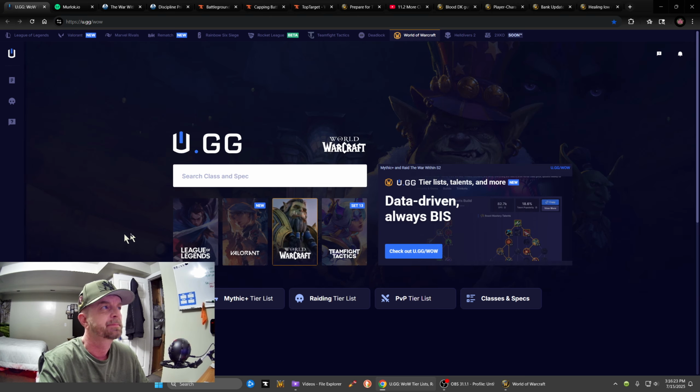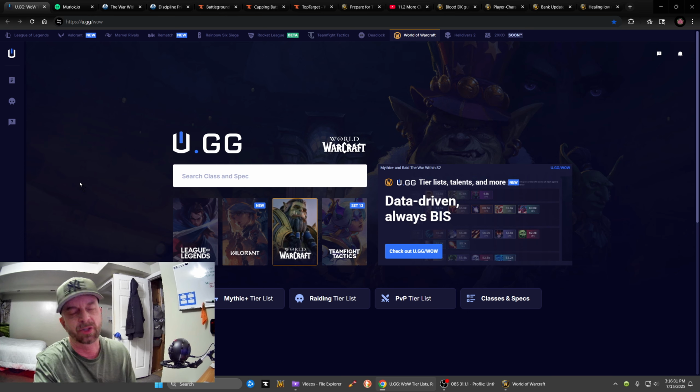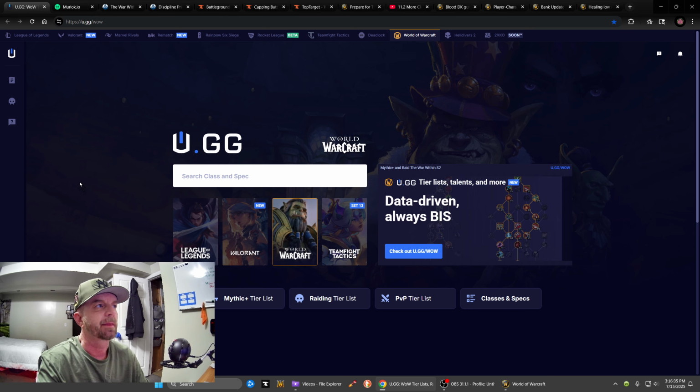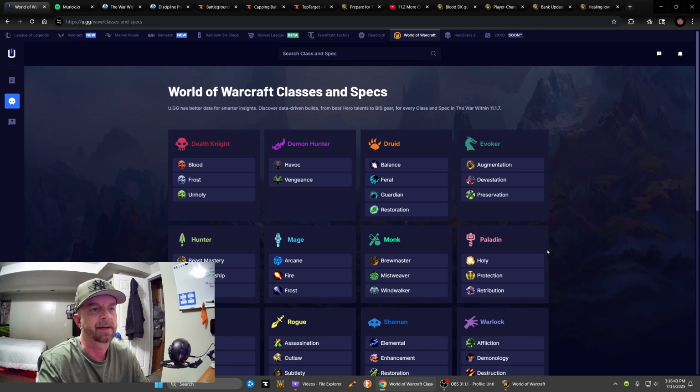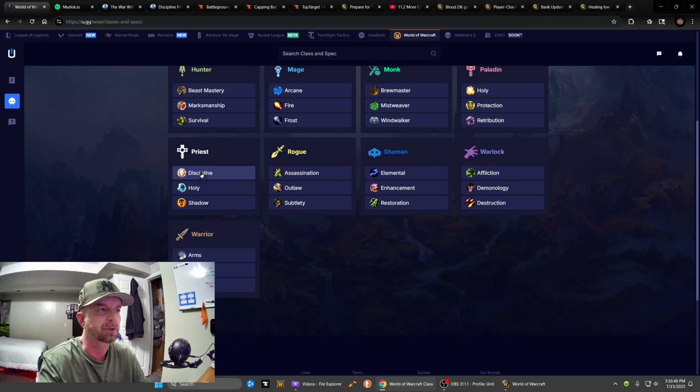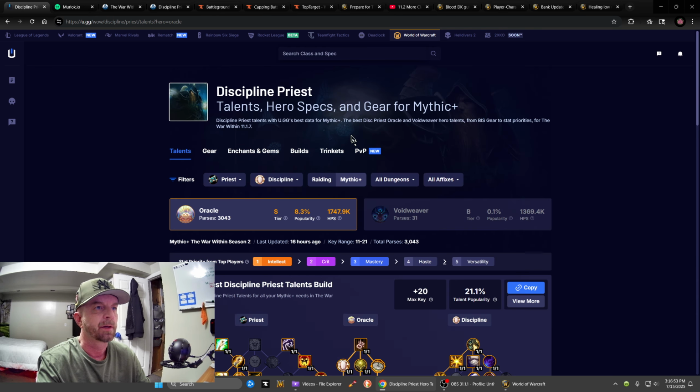The first is u.gg/wow. I'll have links in the description to all these websites, but this is the first. You can click on World of Warcraft, click on classes and specs. For example, I'm going to scroll down and click on Discipline Priest because that's what I play. It's got a PvP tab here. Now this covers by default Mythic Plus.